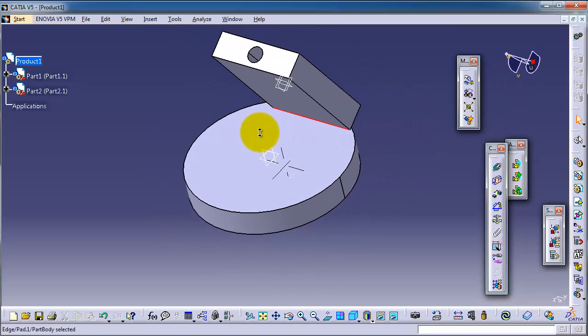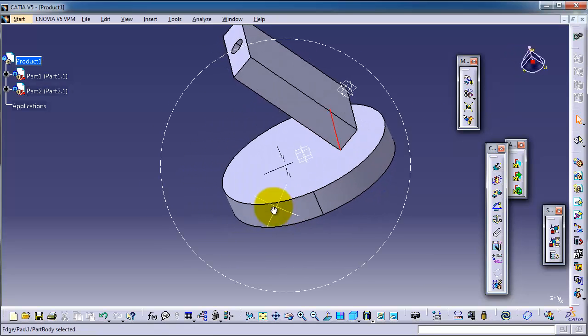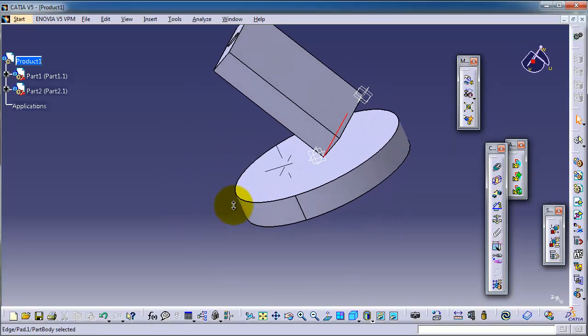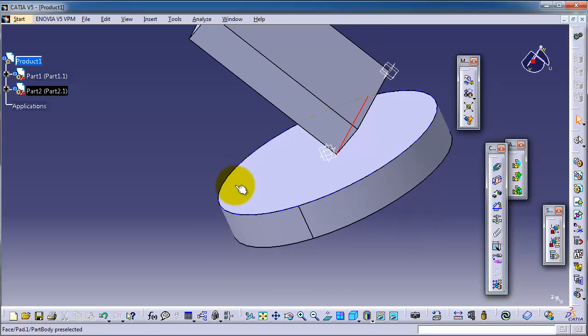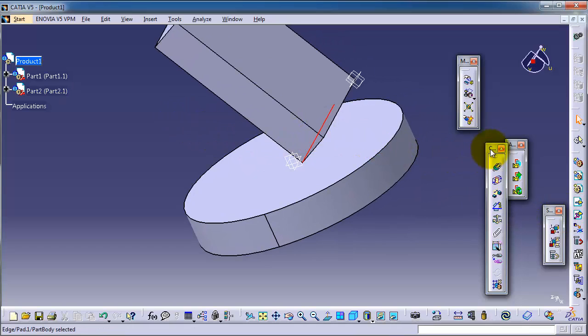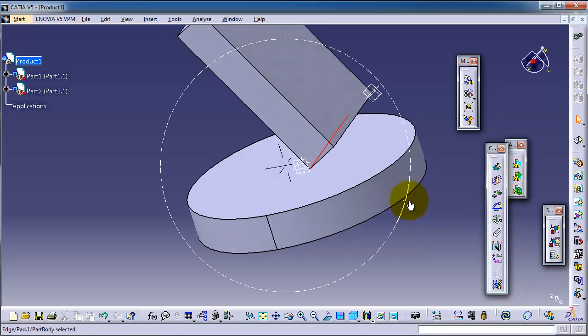So after this tutorial, we now know the different types of positioning that we showed you. For example, at the beginning when you are inserting, you are able to position your part. You have the constraint tools, you have the manipulation and snap toolbox, and you have the compass, and it all depends on the user which method he finds easier or faster.